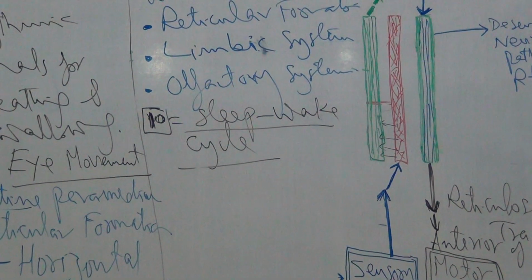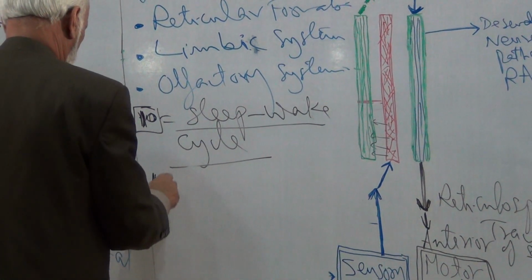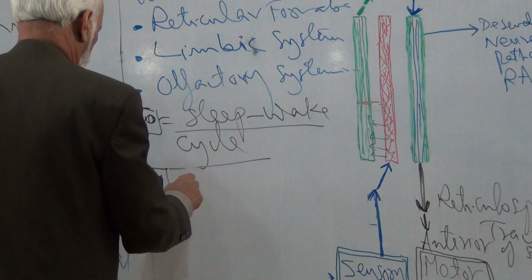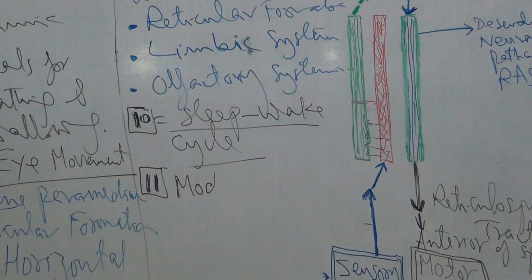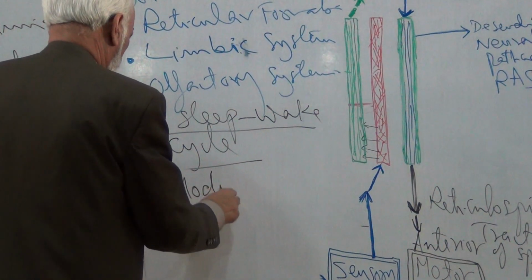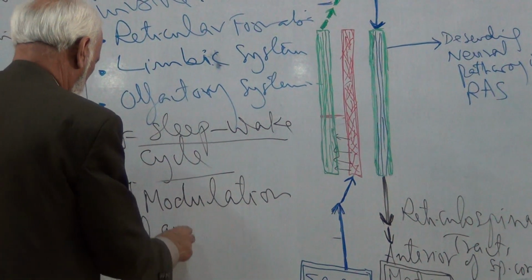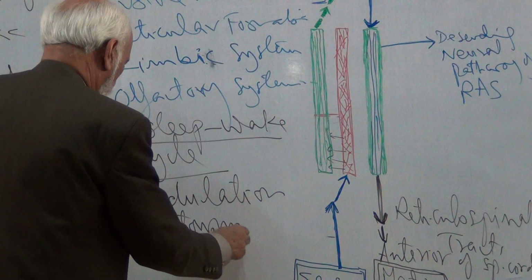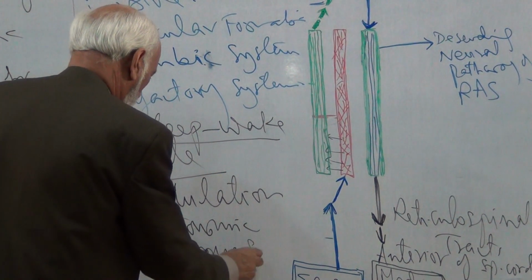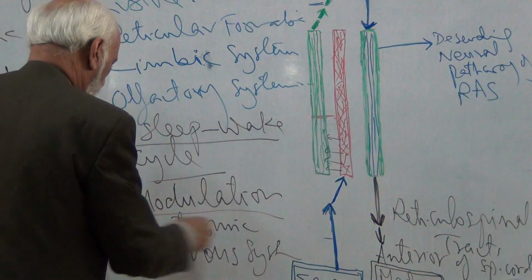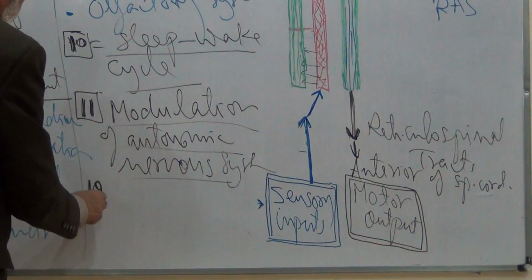Next is number 11, the modulation of the autonomic nervous system, which is another important function of the reticular formation.